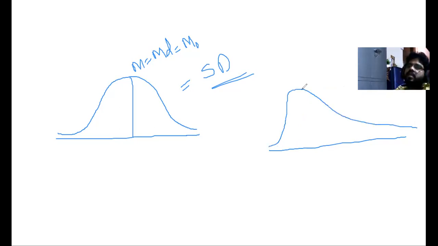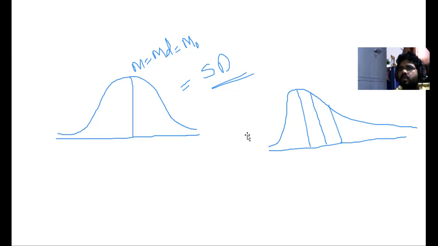Here the mean value, median value, and mode value are not equal. It is called a skewed distribution. In the skewed distribution we have positive skew distribution and negative skew distribution. If the values of mean, median, and mode are equal, that is called symmetrical distribution.